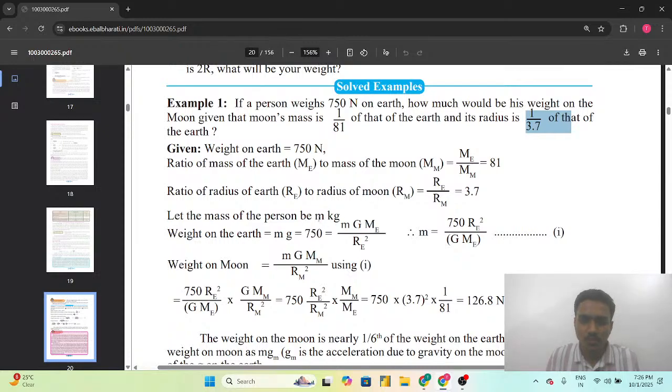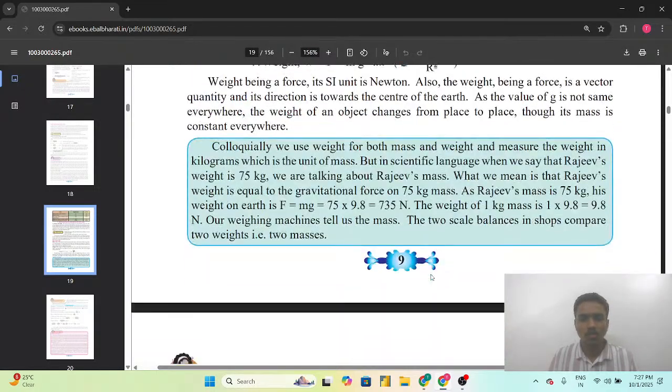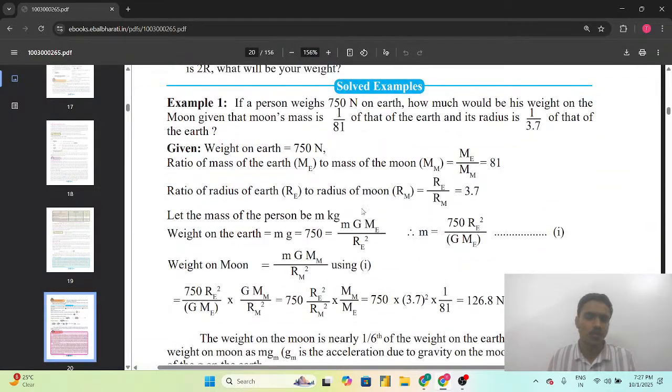Let the mass of the person be m kg. Weight on the earth will be mg, which is equal to 750, which is equal to m G Me upon Re whole square. Actually, this formula has come from here: g is equal to GM upon r square. Only we are going to substitute.